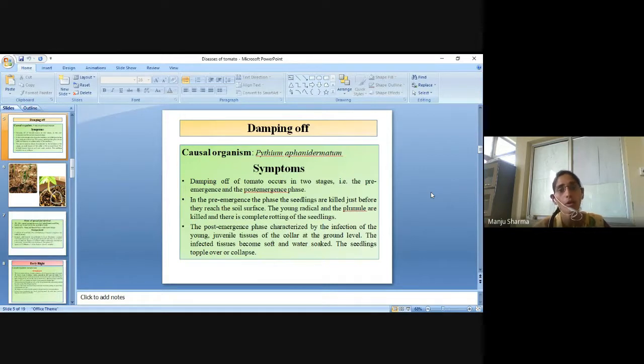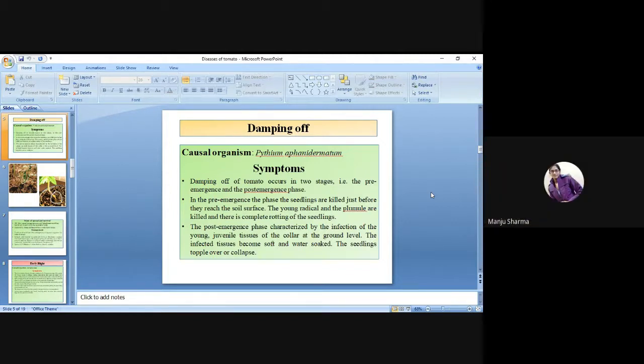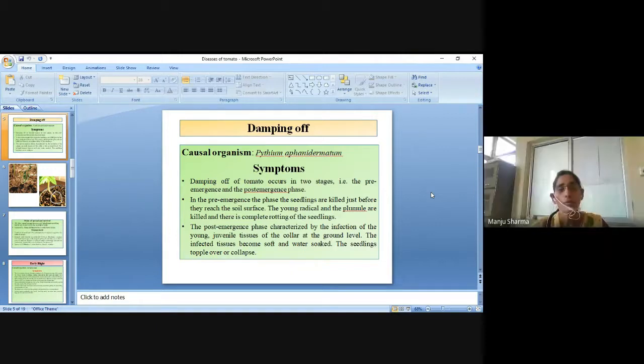Then damping off disease. The causal organism is Pythium aphanidermatum. Symptoms: damping off of tomato occurs in two stages, pre-emergence and post-emergence phase.